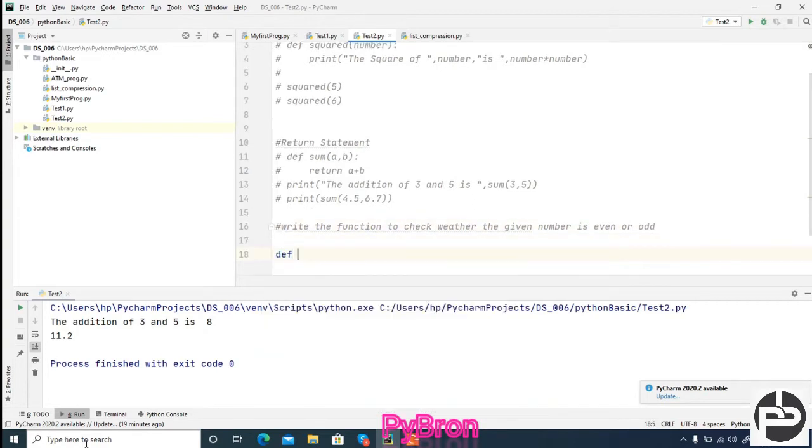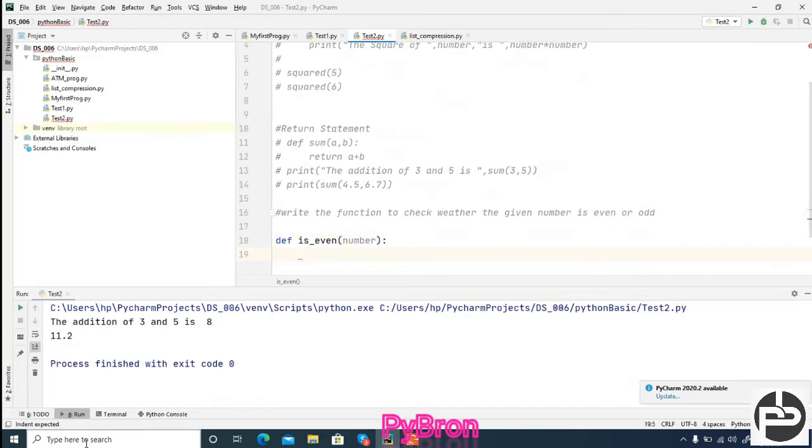So what we can do is def, and here I'm going to create one method, is even, and here we will pass one number. Inside this method I'm writing the logic. If any number is divisible by 2, then it's even, otherwise it's odd. So how do we check if the number is even?